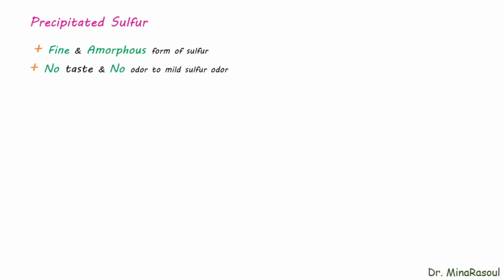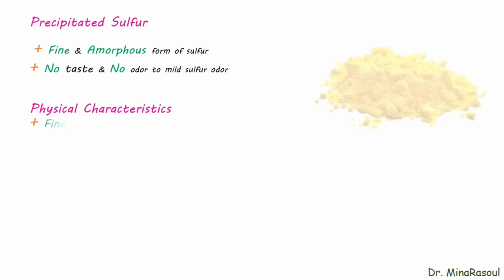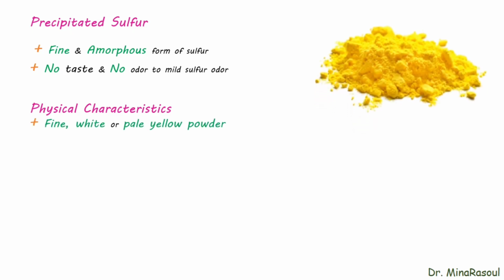Precipitated sulfur. It is a fine, amorphous form of sulfur produced through chemical precipitation. It does not have any taste and has no odor to mild sulfur odor. Physical characteristics. Precipitated sulfur is a fine, white or pale yellow powder.